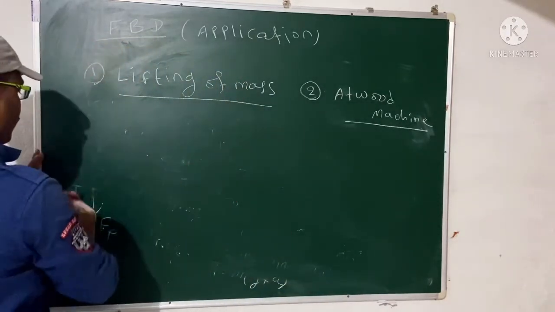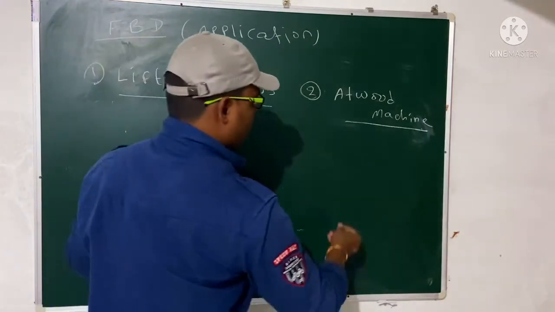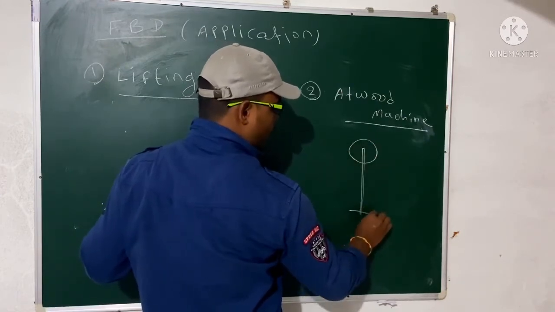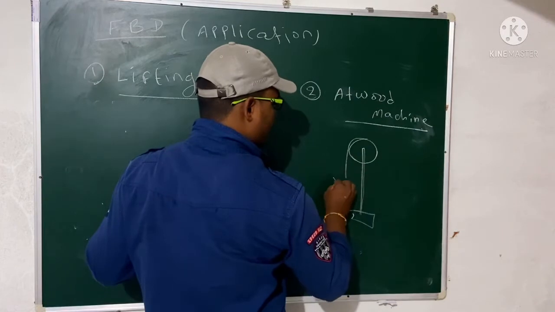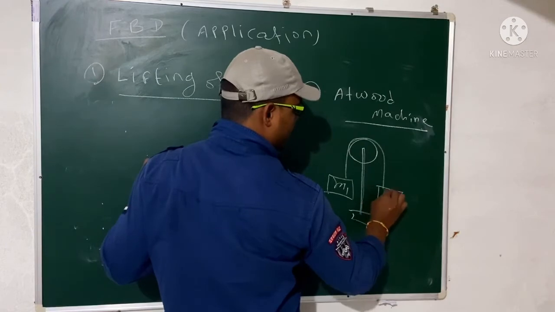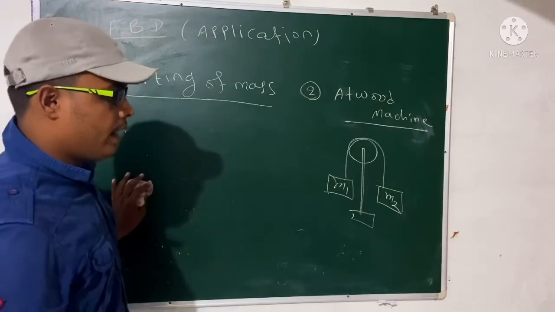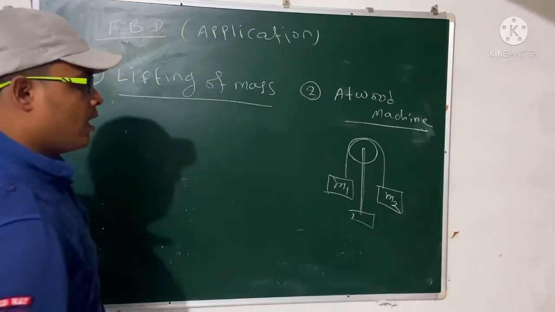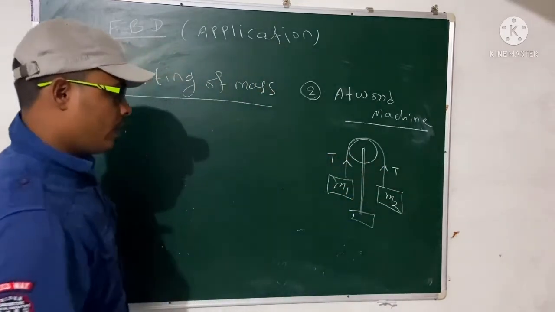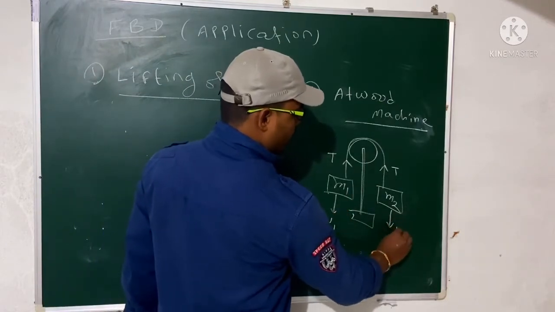Then we will go to the Atwood machine. So what is the Atwood machine? We have a pulley, same case here. This is a support, okay? So one mass is connected to here, M1, and another mass is connected to here, that is M2, right? And the string is the same, so the tension force is the same in both cases. Okay, so that will be your W1 and that will be your W2, right?